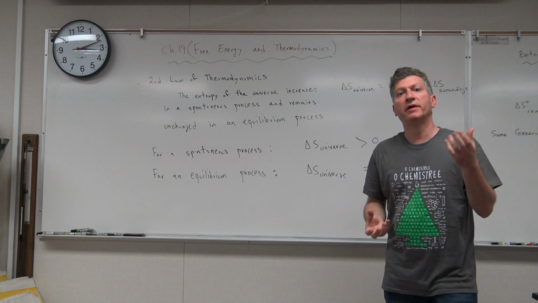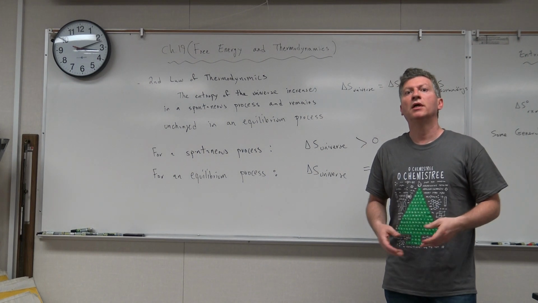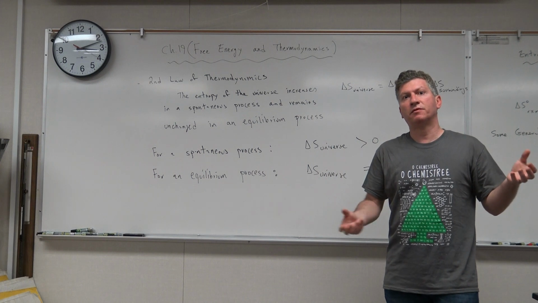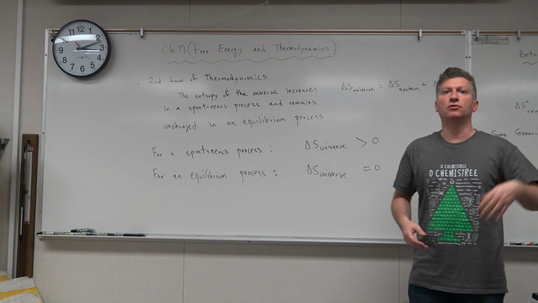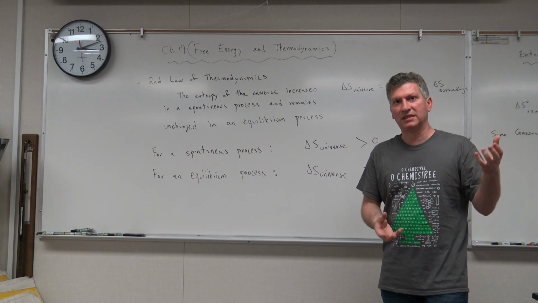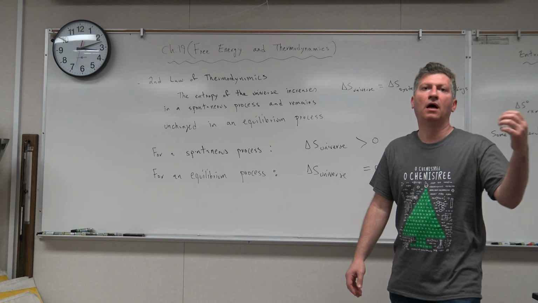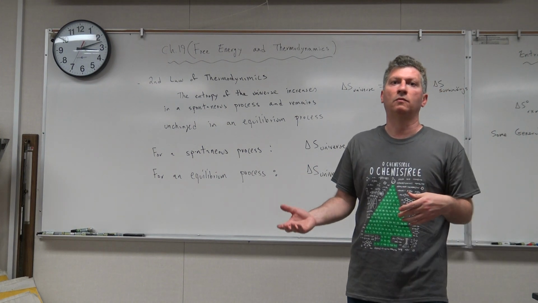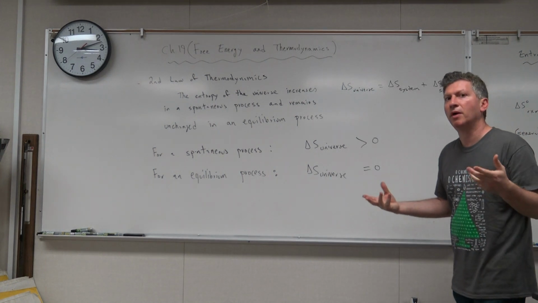Because if it went the other way around, if your coffee that you put on the table got hotter and the table got colder, as long as the energy transfer from the cold object to the hot object was the same, like if the cold object lost 20 kilojoules and the hot object gained 20 kilojoules, then the first law is obeyed. There is nothing in the first law that says that the hot object must lose heat and the cold one must absorb it. It's the second law that explains that, and it has to do with probability.